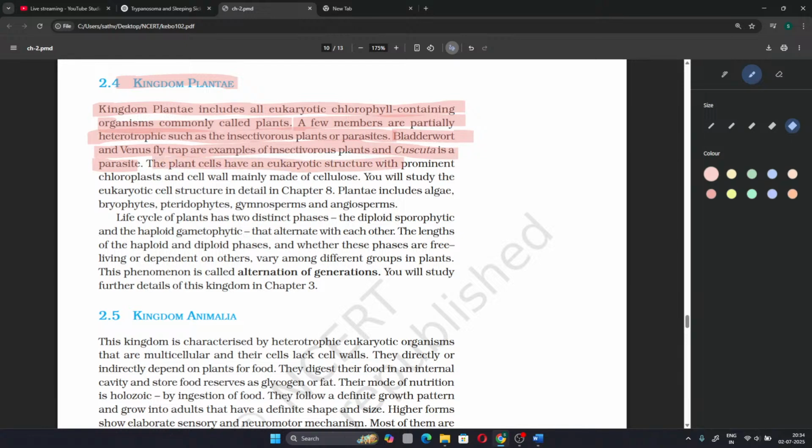The plant cells have a eukaryotic structure with prominent chloroplast and cell wall mainly made of cellulose. You will study the eukaryotic cell structure in detail in chapter 8. Plantae includes algae, bryophytes, pteridophytes, gymnosperms, and angiosperms. These are the divisions under the plant kingdom. Life cycle of plants has two distinct phases, the diploid sporophytic and haploid gametophytic phase, that alternate with each other. The lengths of the haploid and diploid phases, and whether these phases are free living or dependent on others, vary among different groups in plants. This phenomenon is called alternation of generations. You will study further details in the next chapter.